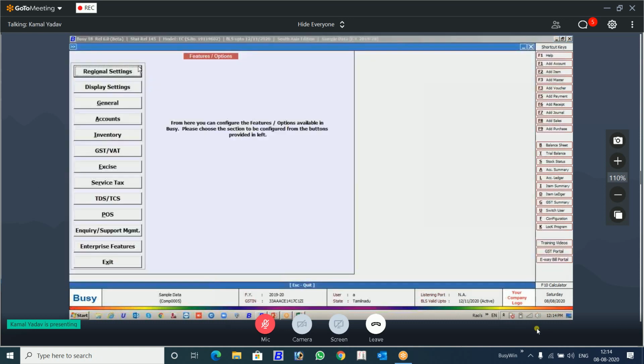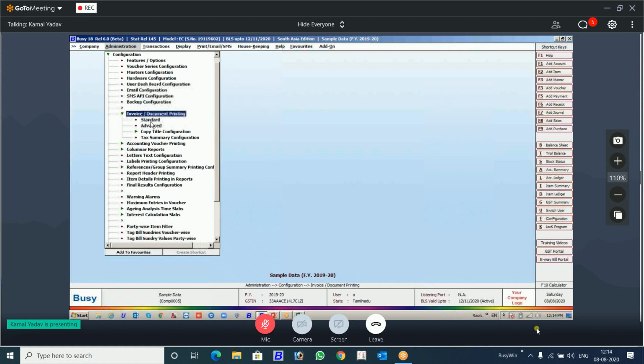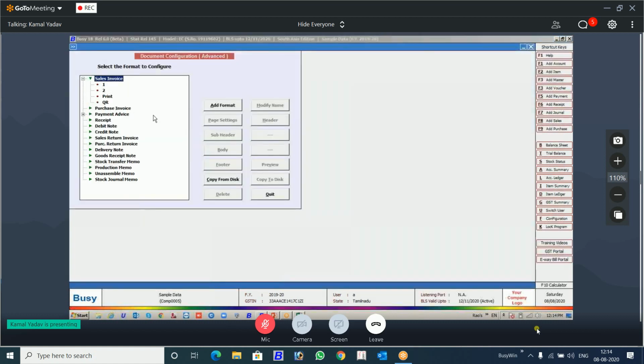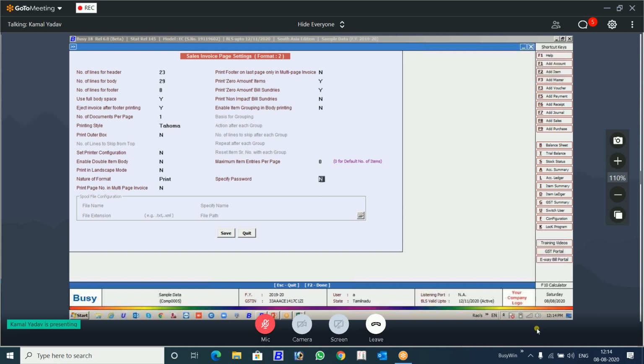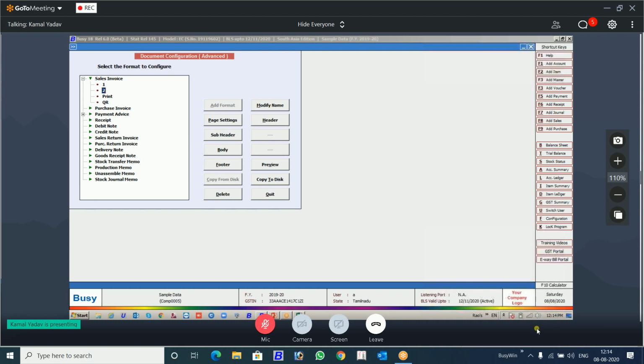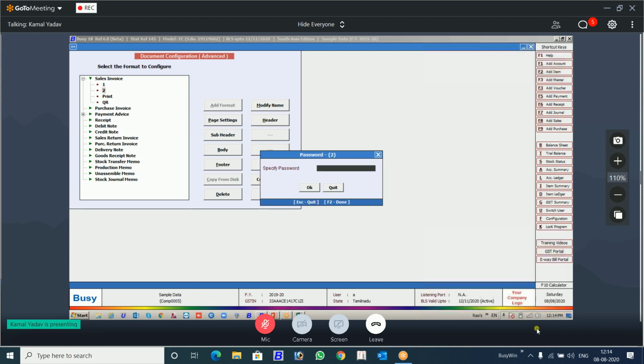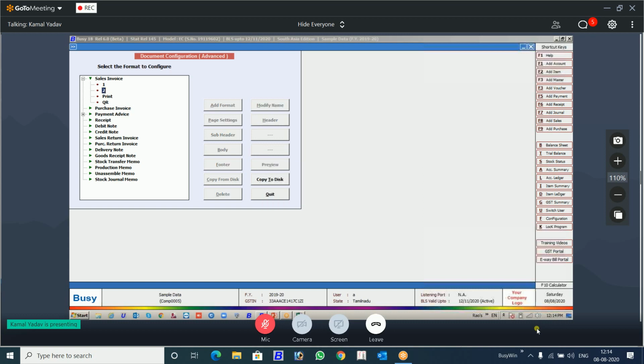Very simple to do that. We'll come to the invoice, advance, sale invoice. You will select the format that you want to put password, specify password. Now this is password protected. It means, when you come here, it will ask you for the password. You cannot work in this format. Give the password. If you say I don't have password, see, everything is hidden here.